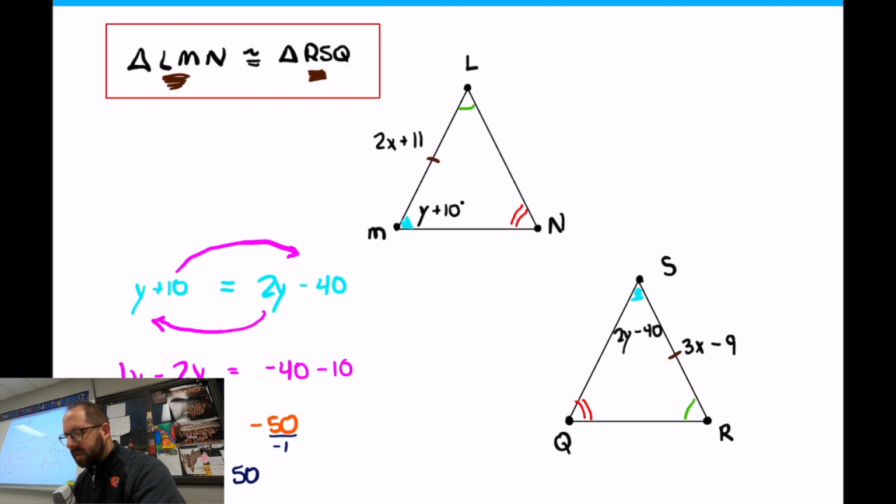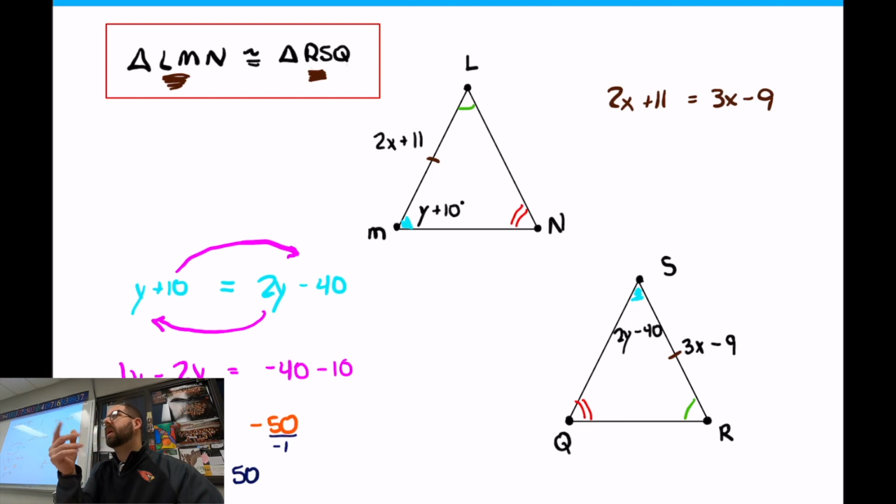The 2x plus 11 is automatically equal to the 3x minus 9. And I can set those equal and go ahead and solve from there. Okay, does that make sense how I use the two-letter system? So it'll be the front two letters, and if there's nothing there, then you move to the back two letters, and if those aren't there, then you do the outside letters for the last wall, the LN and RQ if you needed to set those up.